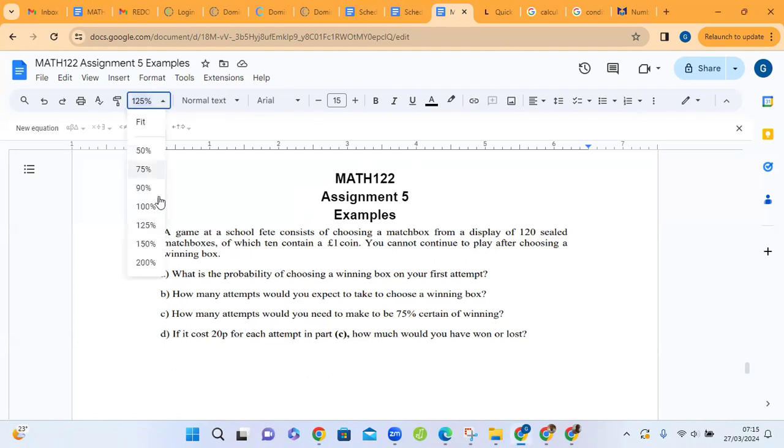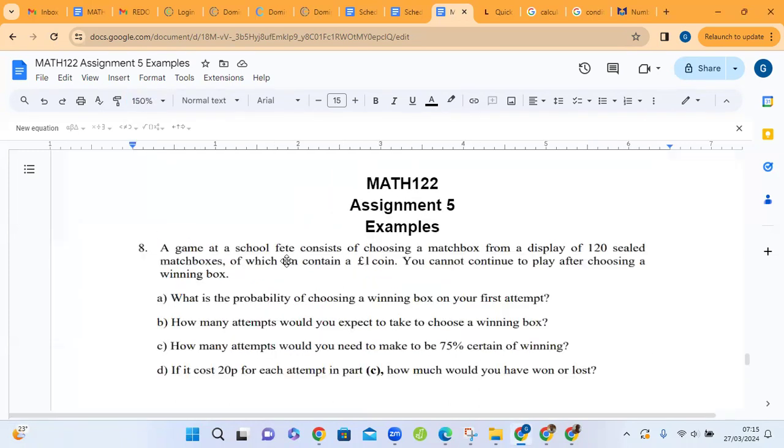So this question says that a game at a school fair consists of choosing a matchbox from a display of 120 sealed matchboxes, of which 10 contain a dollar coin. You cannot continue to play after choosing a winning box. Part A is asking, what is the probability of choosing a winning box on your first attempt?